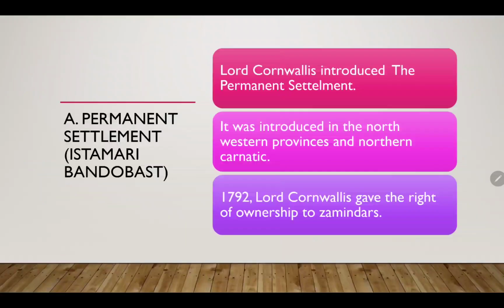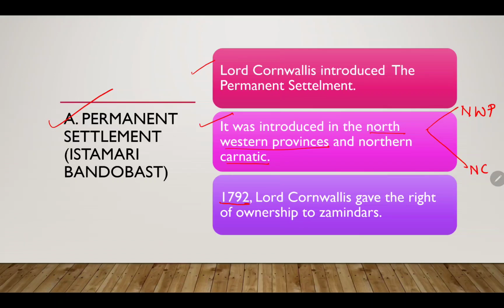So let's talk about the permanent settlement, Istamari Bandobast. Lord Cornwallis introduced the permanent settlement. It was introduced in the northwestern provinces and northern Carnatic. So you need to remember northwestern provinces and northern Carnatic.